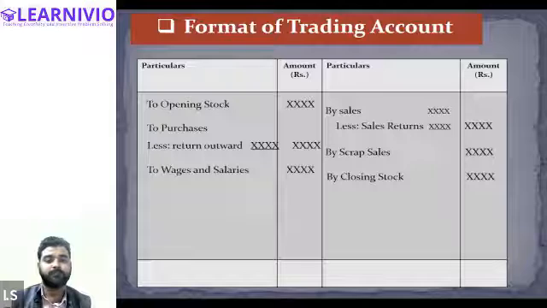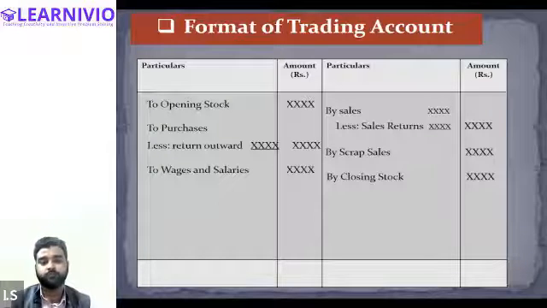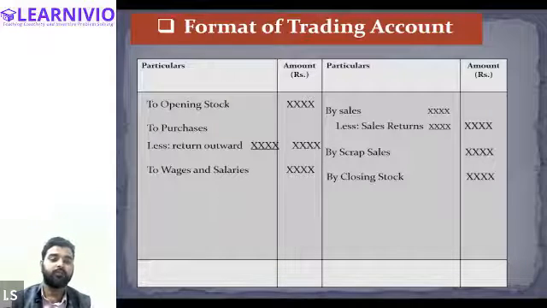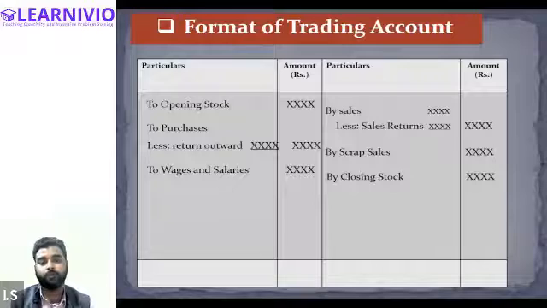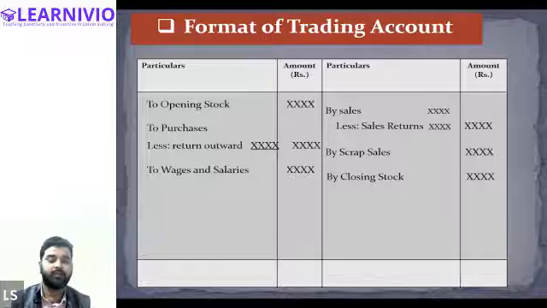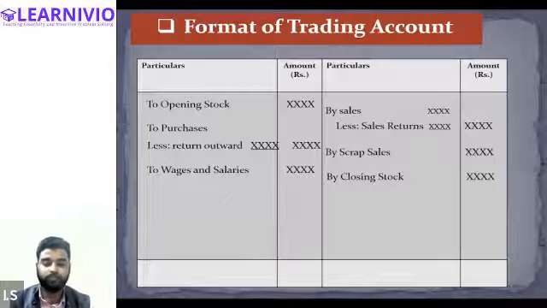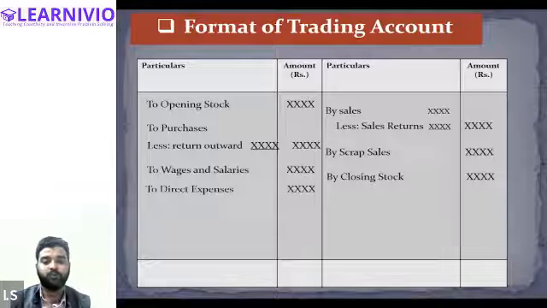Whatever expenses we have incurred in the process of operation, that is, till the goods have been brought to the factory, are known as direct expenses. Listen to me carefully. All the direct expenses should be debited to the trading account. Apart from wages and salaries, all the direct expenses should be debited to the trading account.